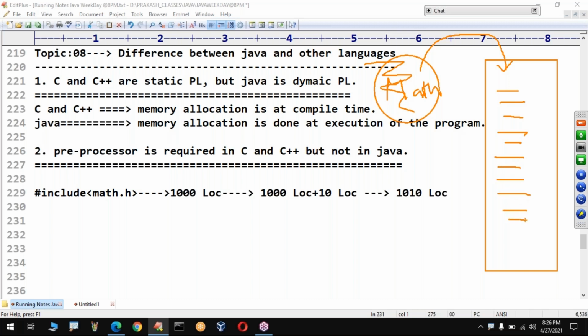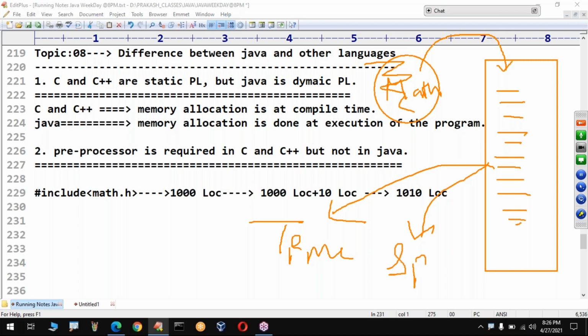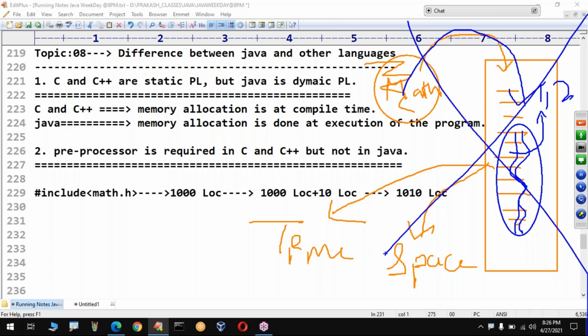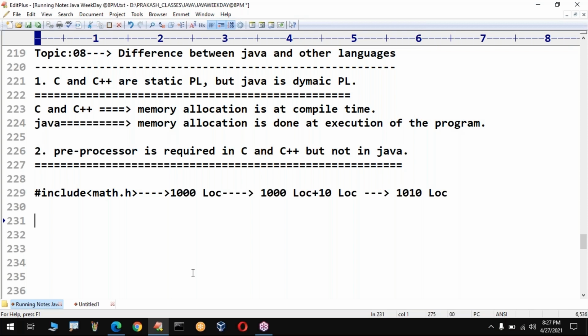Whatever be the content in math will by default be copy pasted here. So what is the problem with this approach? There are two issues. One is with respect to time, and the second one is with respect to space. Time complexity and space complexity will both be increased because of these additional lines. This is extra information, but we are not using all these things. Maybe we are using one or two functions. Because of those one or two functions, we are including each and everything into my program, which may lead to complexity. That's why it is never recommended to go for this approach.